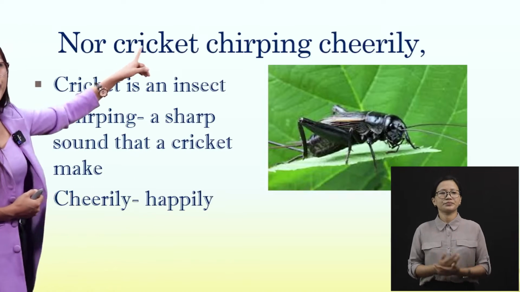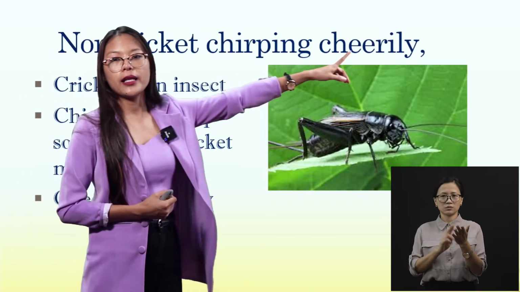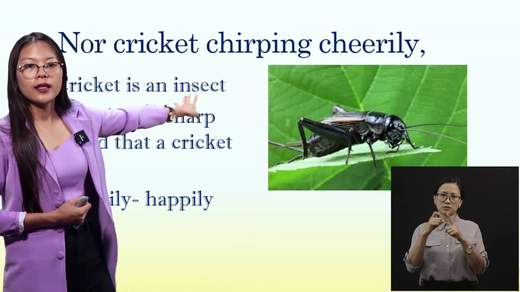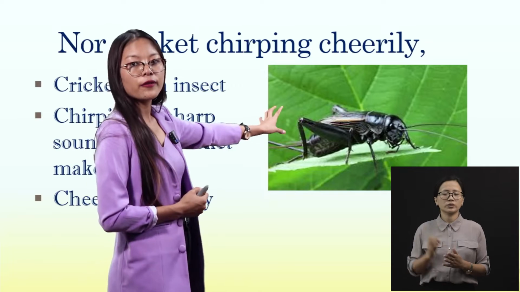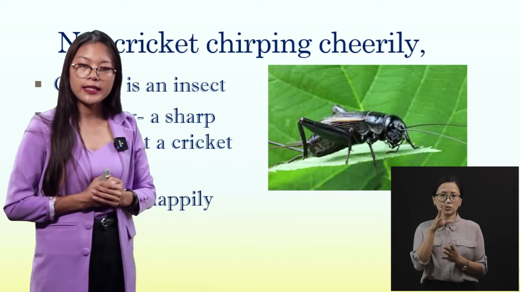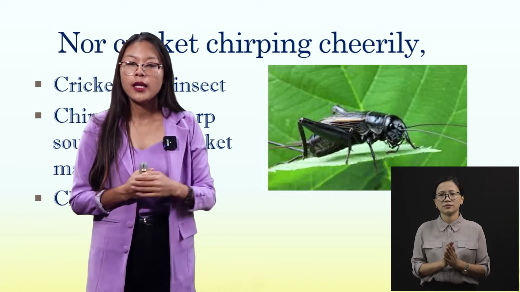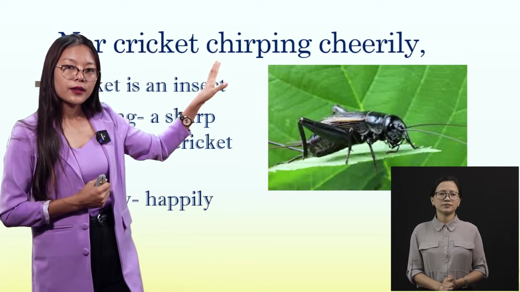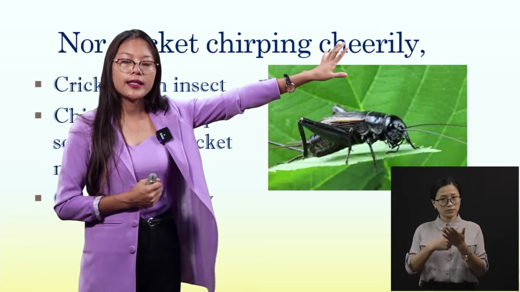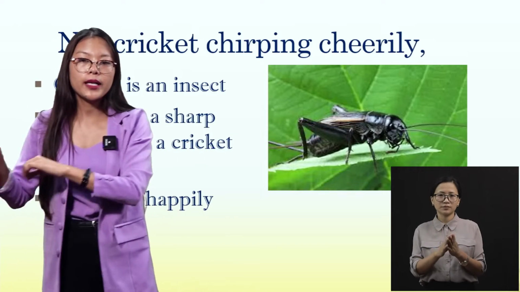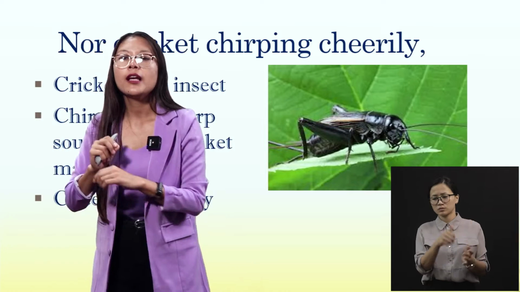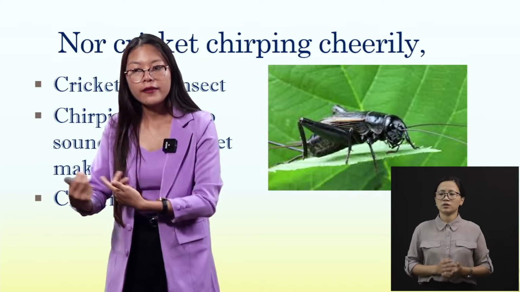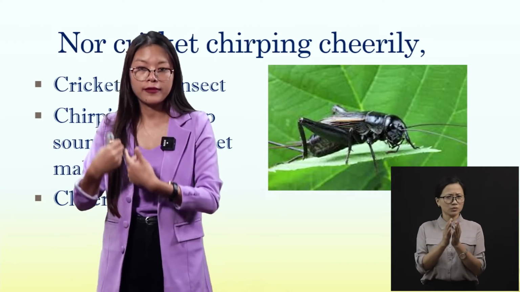Now, nor cricket chirping cheerily. What is a cricket? A cricket is an insect, right? Here I have given a picture of a cricket. I hope you all have seen a cricket, right? So, the crickets are chirping cheerily. See, they are happily jumping from one place to another, from one leaf to another leaf. They are also living, right? They are living just like us. They also have life.